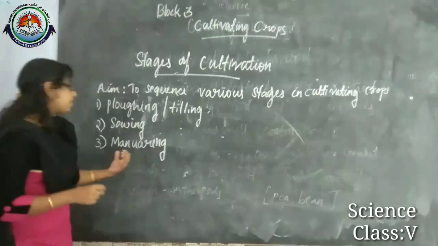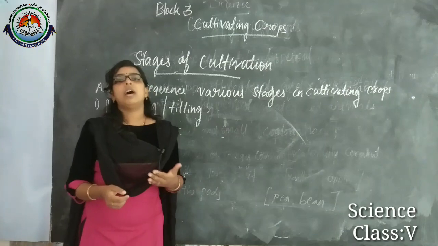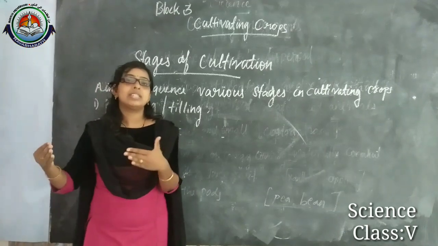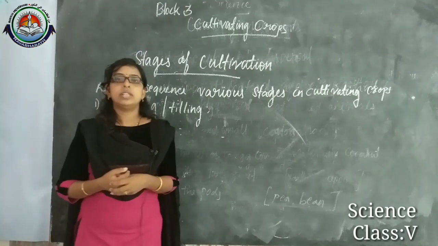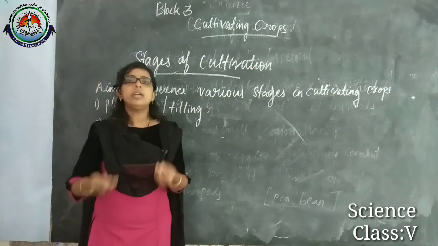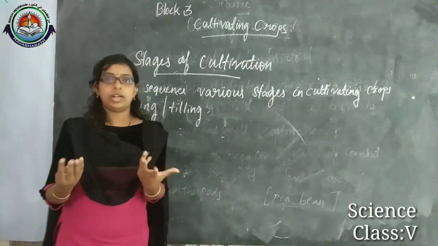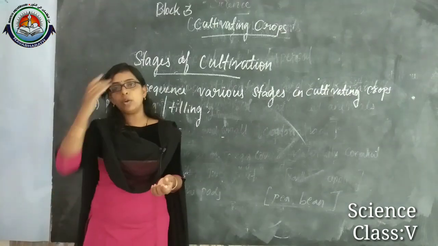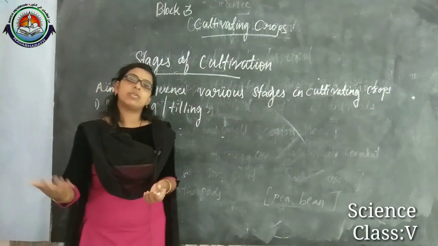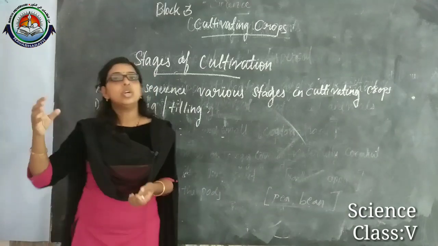This third step is manuring. The continuous growing of the plants will lead to a decrease in the amount of nutrients present in the soil. That means each and every plant needs nutrients for its development and growth. And with continuous cropping, what will happen? Continuous growing of crops will lead to a decrease in the amount of nutrients in the soil.